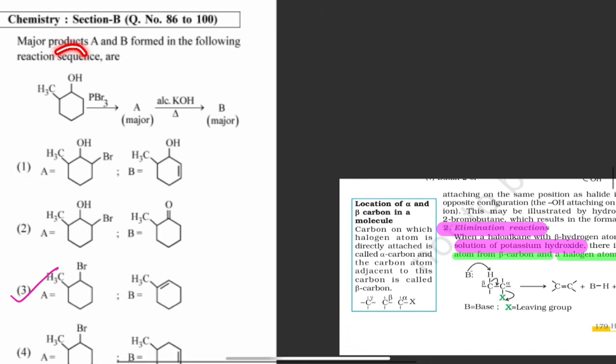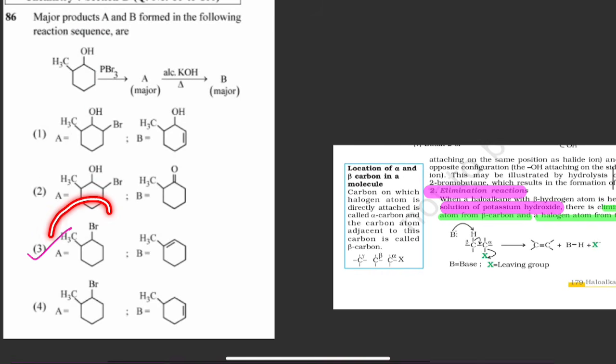Next question is, major products A and B formed in the following reactions. So here you can see a reactant is given and product A and product B you have to find. So first we will see. Here you can see when alcohol group is reacting with PBr3, what is the product obtained? So this is from haloalkanes and haloarenes. You know that when you are treating with PBr3, the OH group will be replaced by Br. So here you will be getting Br. That will be the major product. So here you can see this is the product.